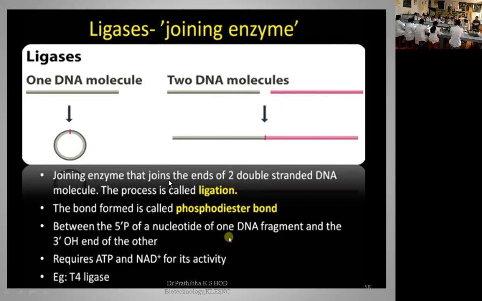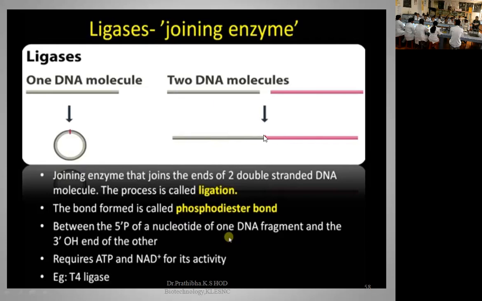So, a joining enzyme that joins the ends of two double stranded DNA molecules, and the process is called ligation. The bond formed is called the phosphodiester bond. Between two adjacent nucleotides, we can see the formation of the phosphodiester bond. Opposite nucleotides are connected through hydrogen bonds.